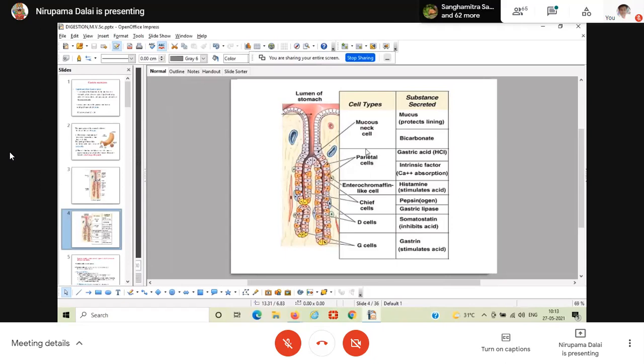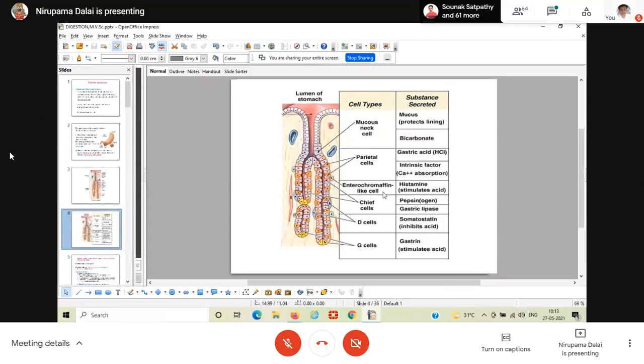And when a gland has oxyntic cells, nearer to the oxyntic cell there should be a particular cell, the enterochromaffin-like cell. Parietal cells should have enterochromaffin-like cells nearby.